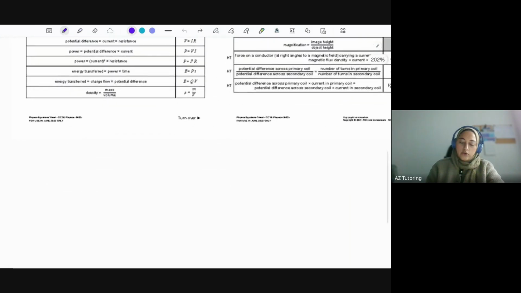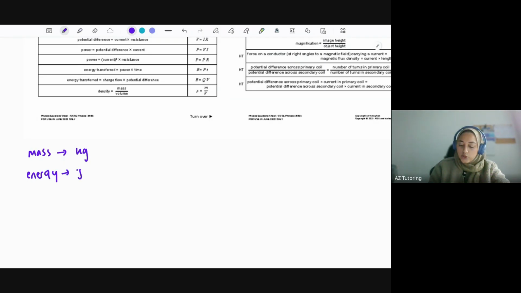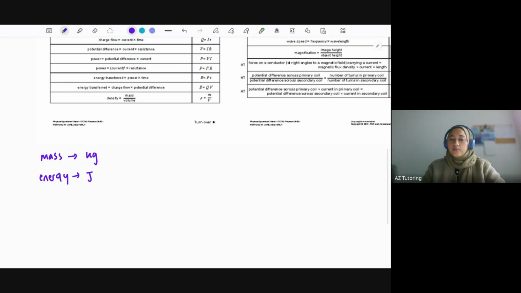So let's say, for example, if you were given mass, you should know that mass in physics is always measured in kg. If you're given something like energy, you should know that's always in joules. Especially on the higher paper, they will not give you them in those units. They'll always make you convert them. Another one is time. Time in physics is always in seconds.